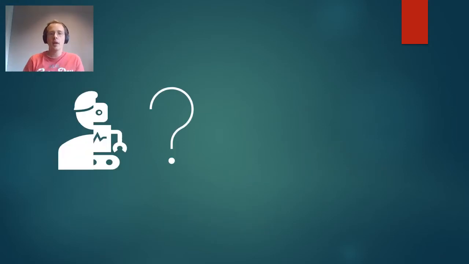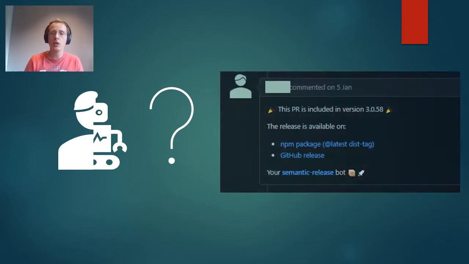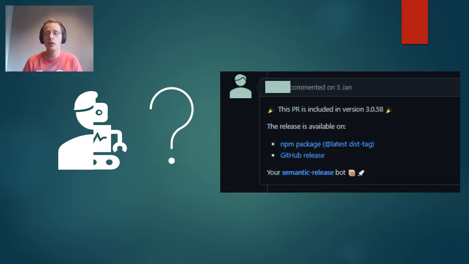What then are mixed accounts? Mixed accounts are, for instance, GitHub accounts that look like humans because they have a human avatar, they have a human name, and they have a contribution history and a repository that appears to be human-like. However, they also have a string of posts that were clearly made by a bot. In this case, you can, for instance, look at the comment and you can see that it was clearly made by the semantic release bot.